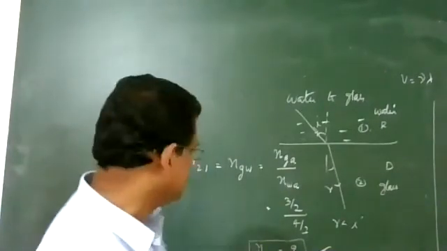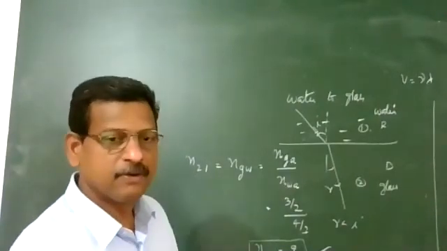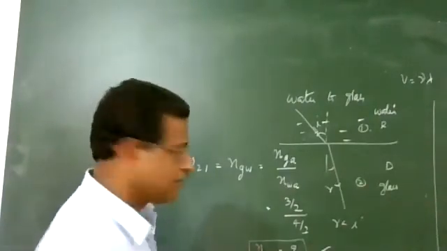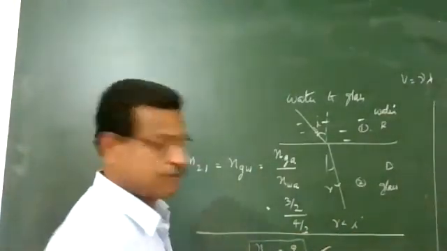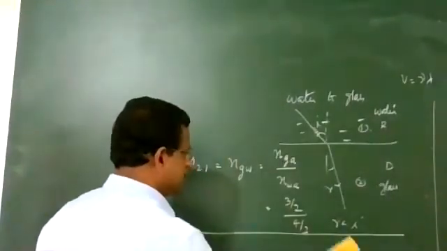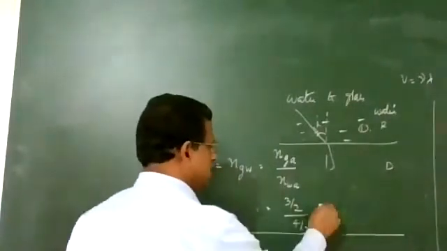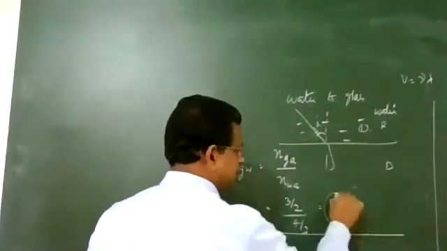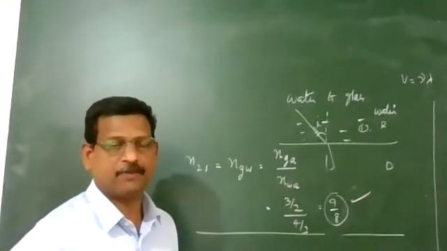I think all of you are seeing this point. So it is equal to 9 by 8. Also remember this value.